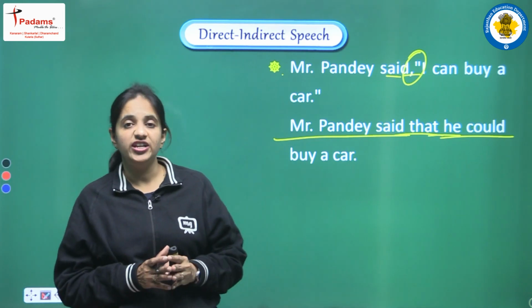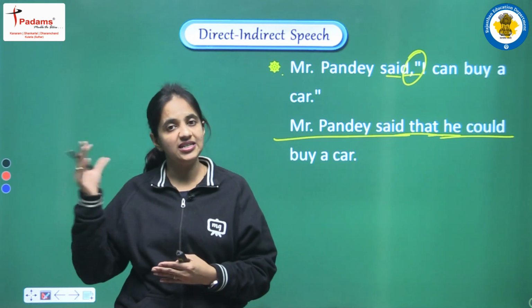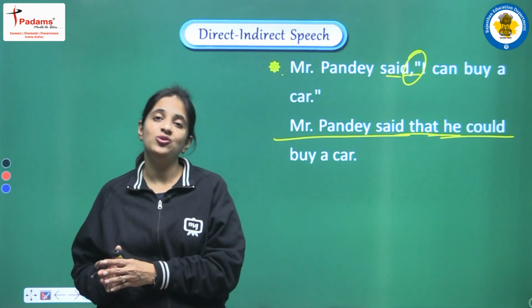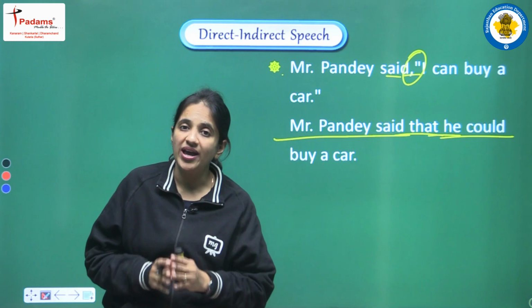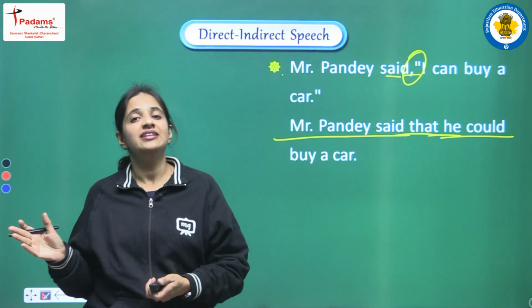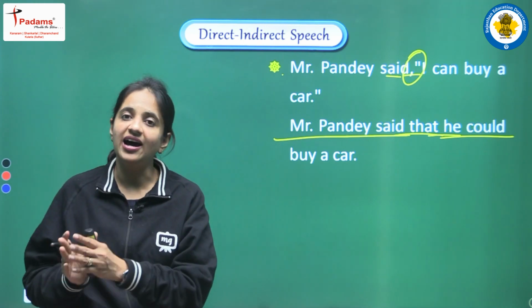There we change said to into told. If we have only say, change it into tell. If we have says, change it into tells. But that applies when there is an object. If there is no object, we don't make any changes; we just write the same word.